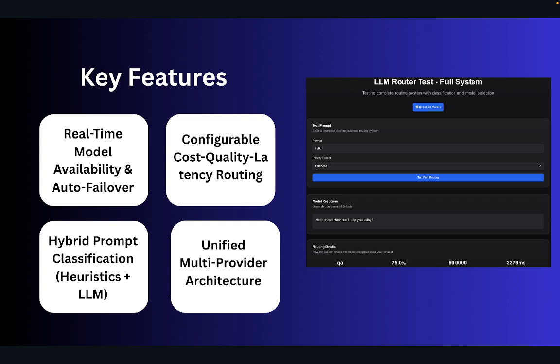Key features: real-time model availability and fallback rollout, configurable cost, quality, and latency routing, hybrid prompt classification, and a unified multi-provider architecture. The providers are OpenAI, Google, and, what else? Oh, Anthropic.